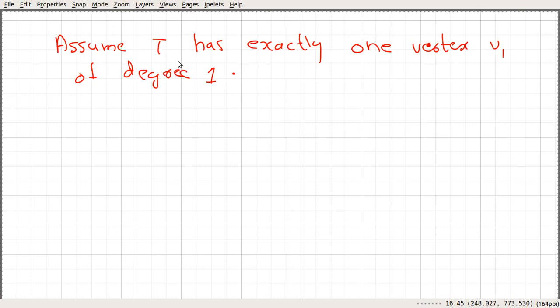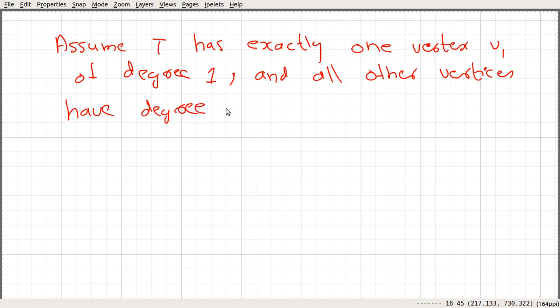If we assume that T has exactly one vertex of degree 1, then all other vertices have degree greater than or equal to 2. So assume that T has exactly one such vertex, let that vertex be v1 of degree 1, and all other vertices have degree 2 or more.